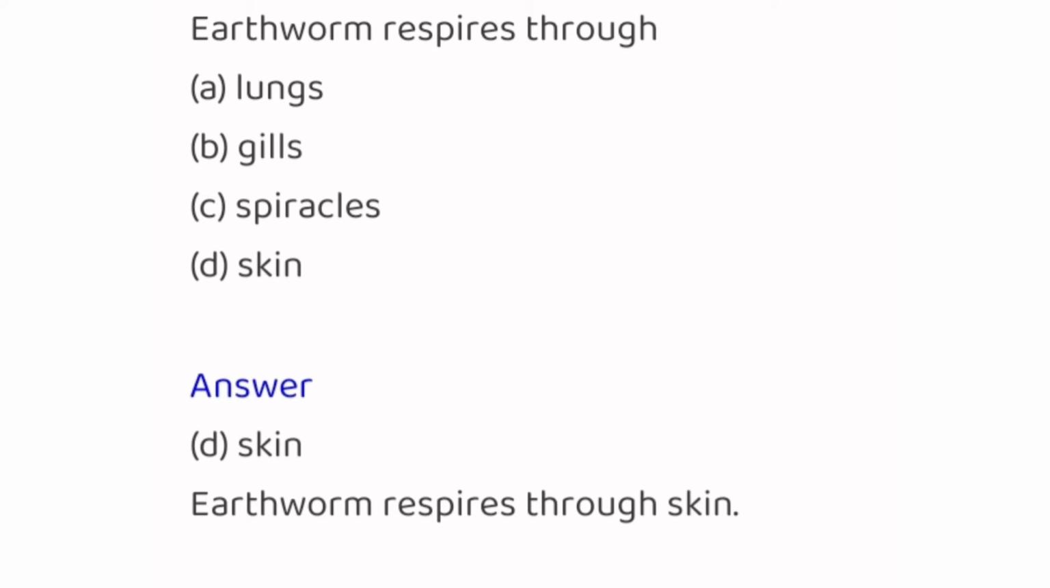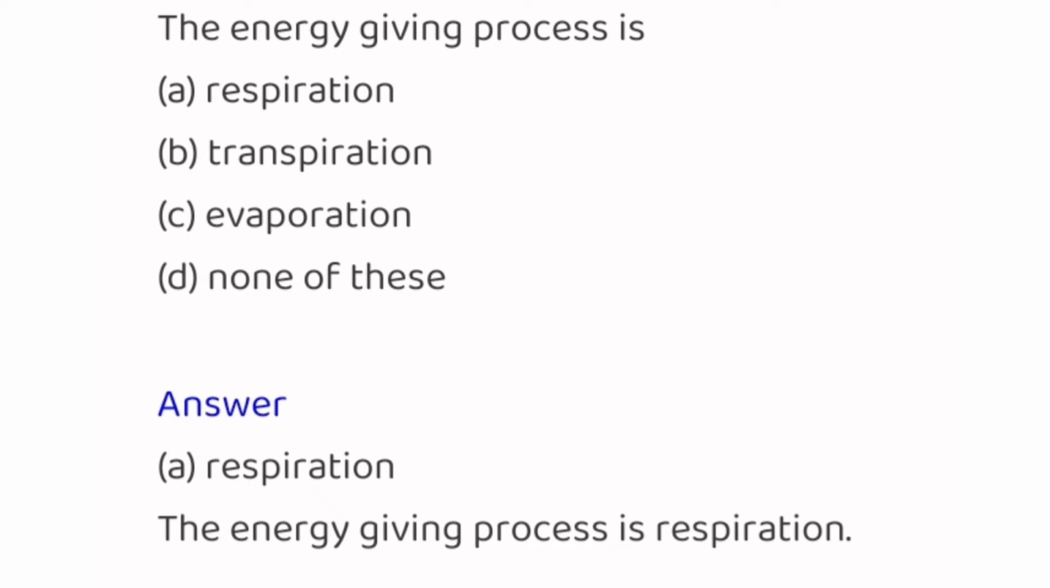Earthworms respire through lungs, gills, spiracles, skin. And the answer is skin. Earthworms respire through skin. The energy giving process is respiration, transpiration, evaporation, none of this. And the answer is respiration. The energy giving process is respiration.